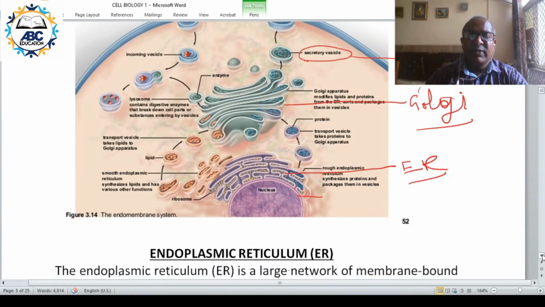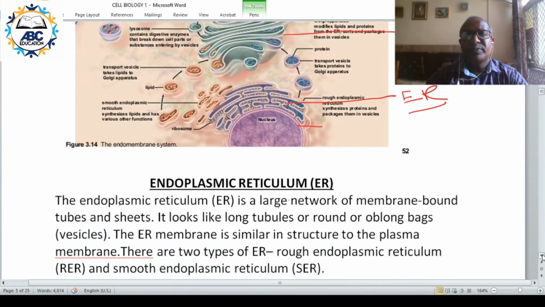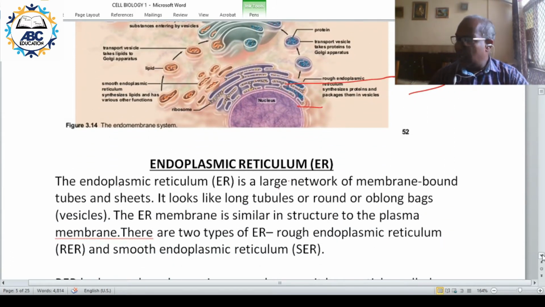So let's first take up ER, endoplasmic reticulum. This is a network of membrane bound tubes and sheets. Take a look over here. These are tubes and sheets, membrane bound tubes and sheets. So long tubules and this structure is similar to the plasma membrane.